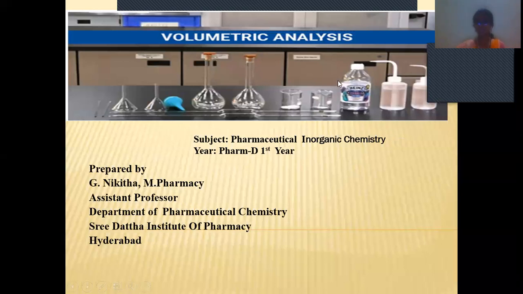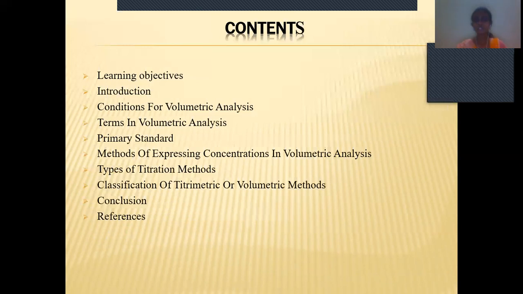So today we are going to discuss volumetric analysis. So today's topic is volumetric analysis. In this topic, we will discuss the introduction and the conditions for the volumetric analysis, what are the terms in volumetric analysis, primary standard and secondary standard, methods of expressing concentration in volumetric analysis, types of titration methods, classification of titrimetric or volumetric method, and what are the reference books we are going to follow for this topic.